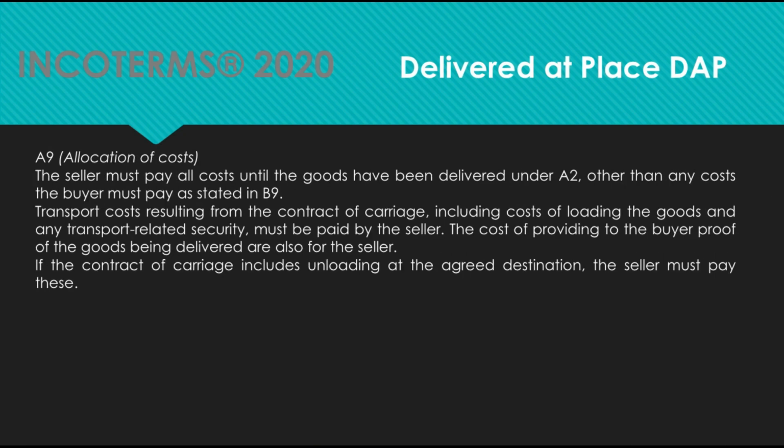A9. Allocation of costs. The seller must pay all costs until the goods have been delivered under A2, other than any costs the buyer must pay as stated in B9. Transport costs resulting from the contract of carriage, including costs of loading the goods and any transport-related security, must be paid by the seller. The cost of providing to the buyer proof of the goods being delivered are also for the seller. If the contract of carriage includes unloading at the agreed destination, the seller must pay these. As we said before, in this case the term will be DPU and not DAP.